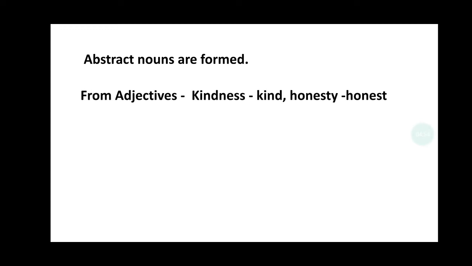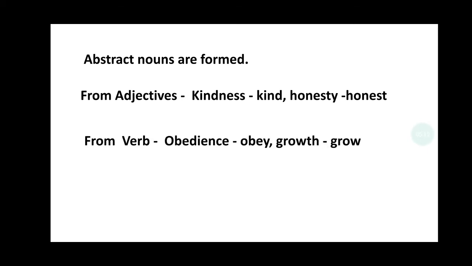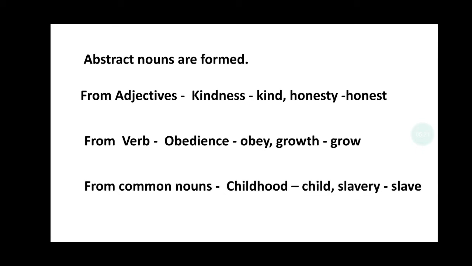Now abstract nouns are formed in 3 ways. From adjective. Kind is an adjective, kind man. So kind is an adjective, but kindness is a noun. Honest, adjective, honest person. But honesty, yes, abstract noun. From verb: obey, verb, obedience, noun. Grow, verb, but growth, noun. These are all abstract nouns.